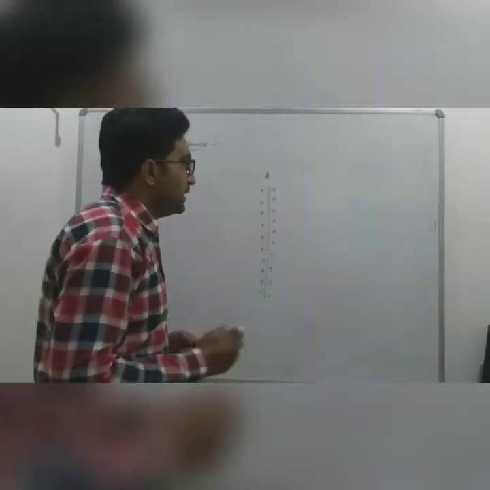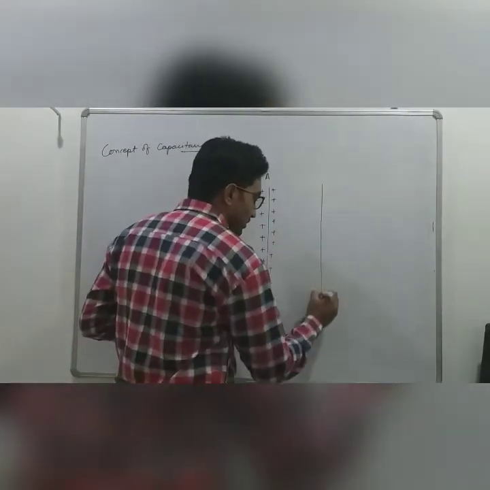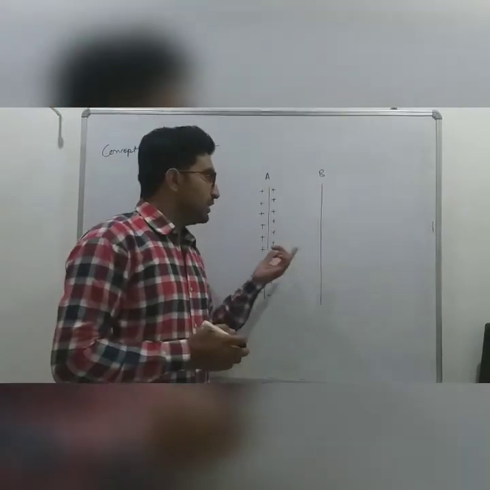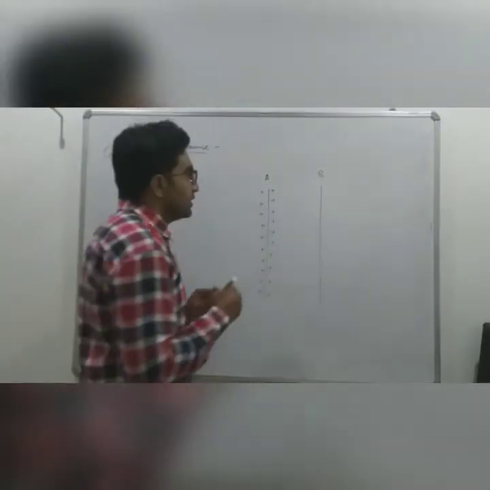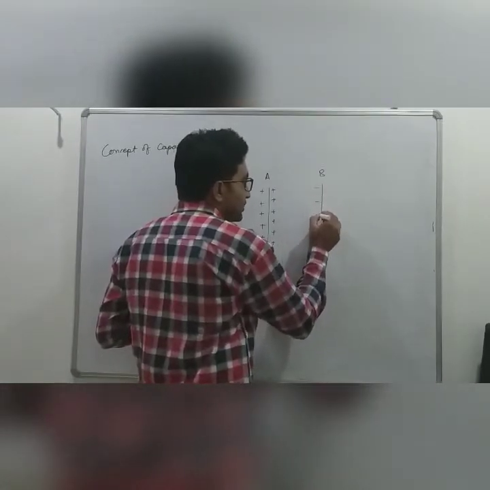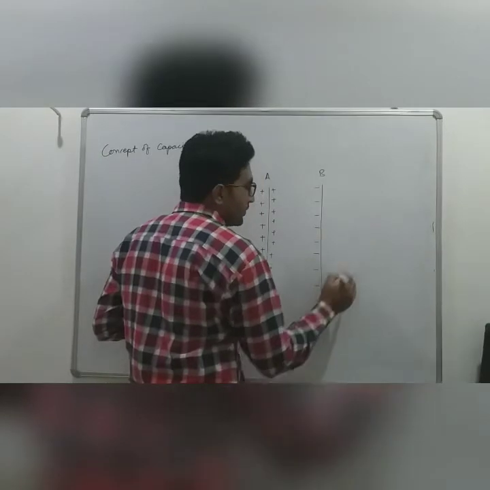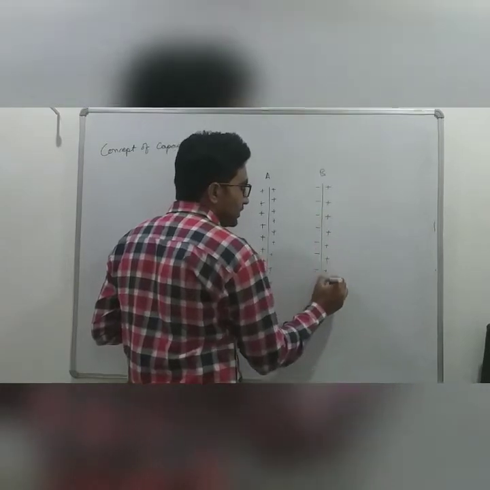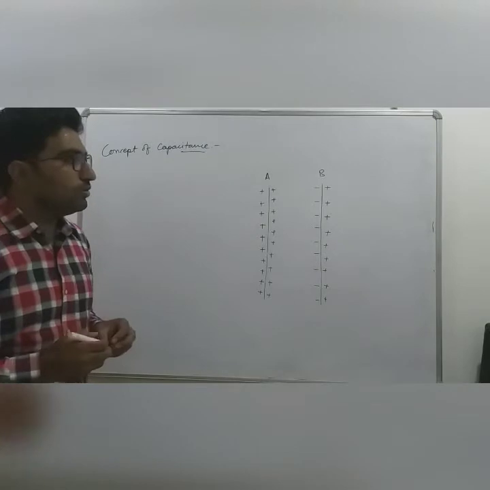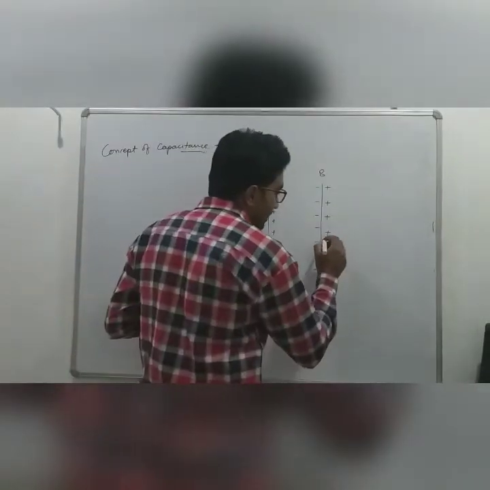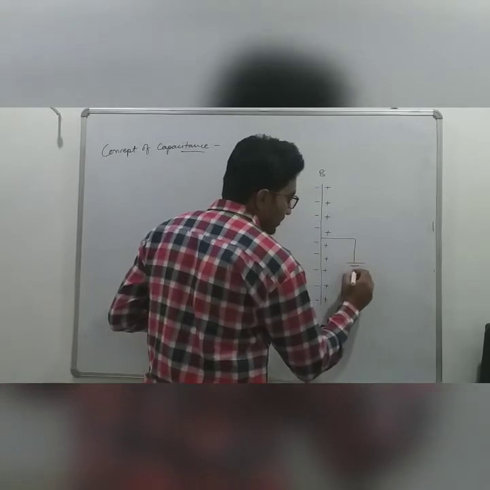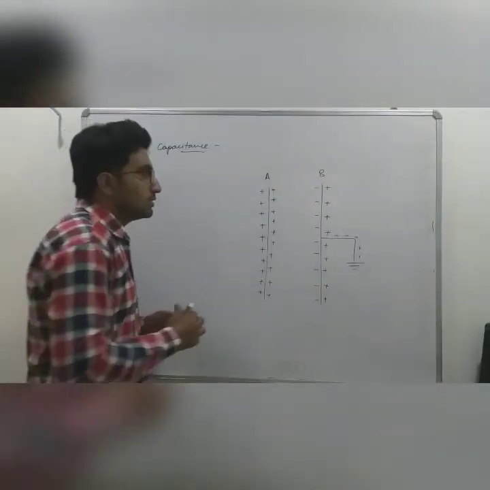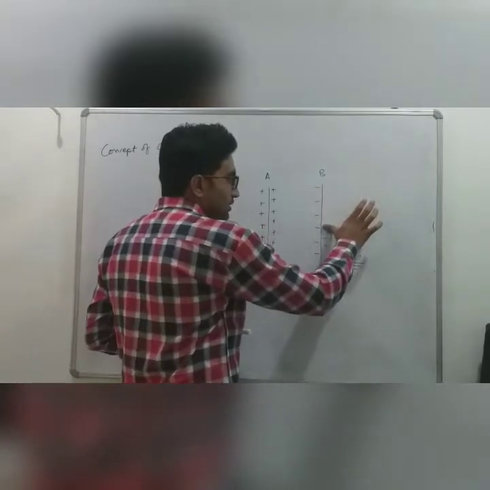Now, if we place another conductor B near the conductor A, due to induction of charge, negative charge comes on the nearer face and positive charge comes on the opposite face of the conductor B. Now, if we earth the conductor B, all the positive charge will transfer to the earth, and the conductor remains with its negative charge.